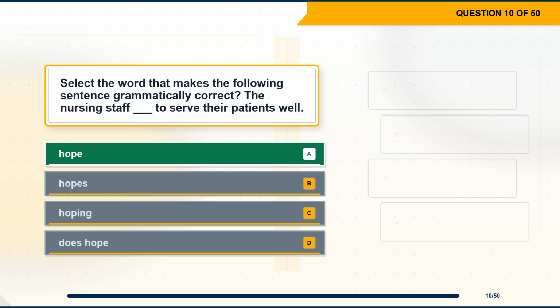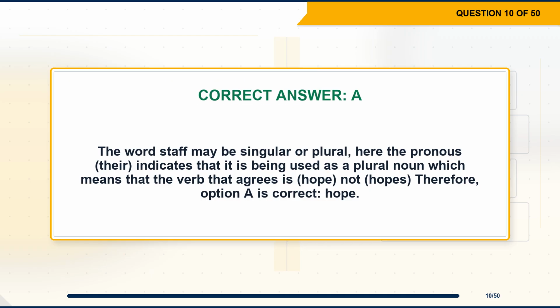The correct answer is option A, hope. Explanation. The word staff may be singular or plural. Here the pronoun "there" indicates that it is being used as a plural noun, which means that the verb that agrees is "hope," not "hopes." Therefore, option A is correct, hope.